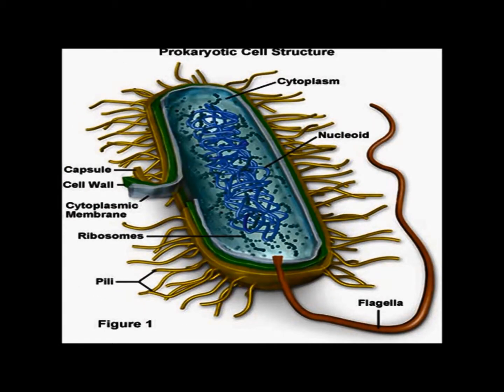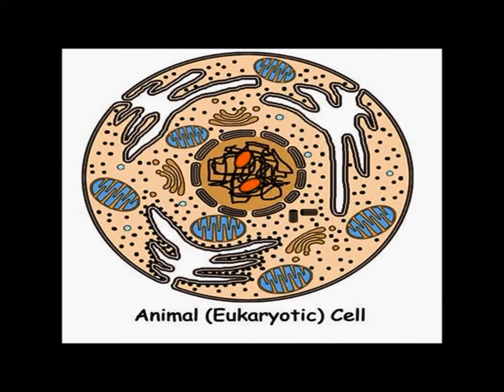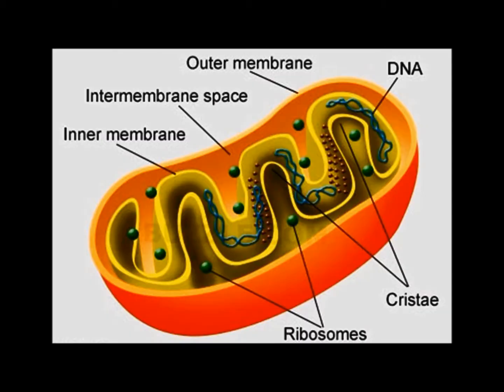Prokaryotes have cells without a nucleus and other organelles. They have ribosomes. Bacteria are called prokaryotes. Eukaryotic cells have a nucleus and organelles such as mitochondria, lysosomes, Golgi complex, endoplasmic reticulum, plastids and vacuoles. All the fungi, algae, and higher plants and animals are eukaryotes.